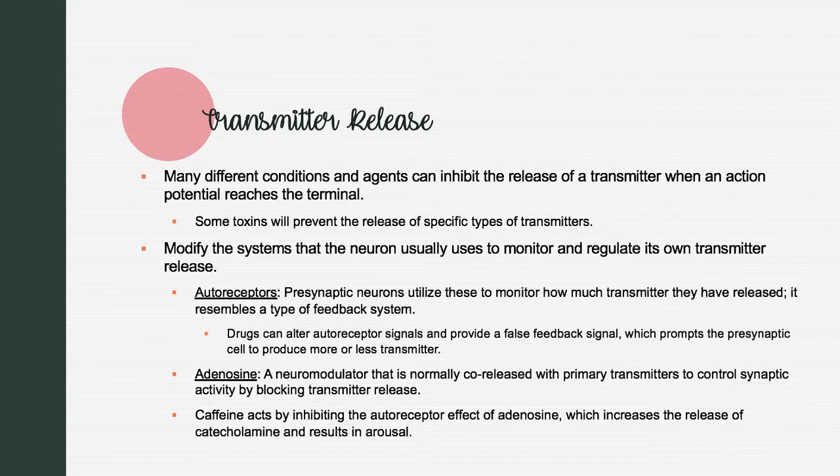Some toxins will prevent the release of specific types of neurotransmitters. For example, tetanus bacteria produce the toxin tetanospasmin, which interferes with the molecular function that causes synaptic vesicles to bind to presynaptic membranes. This will block exocytosis and cause a loss of normal inhibitory influences on motor neurons, which results in strong involuntary contraction of the muscles.